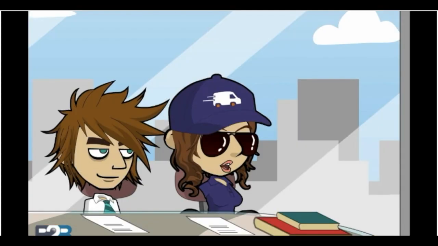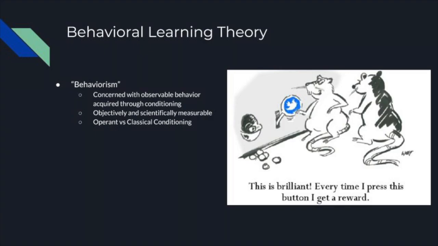Thanks, Professor, for explaining behaviorism. Behaviorists believe that learning is a change in observable behavior, and it happens when communication occurs between two events, a stimulus and a response.